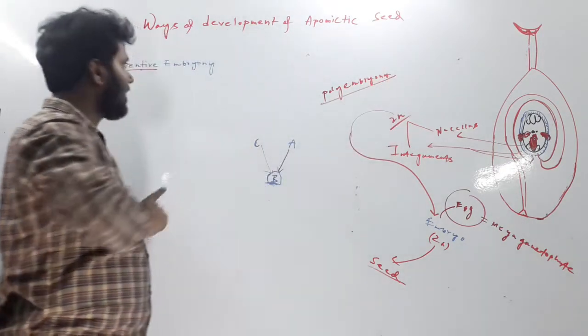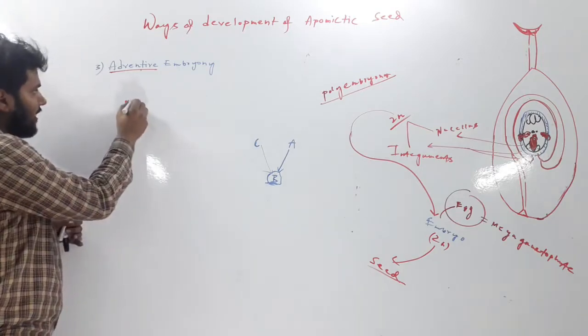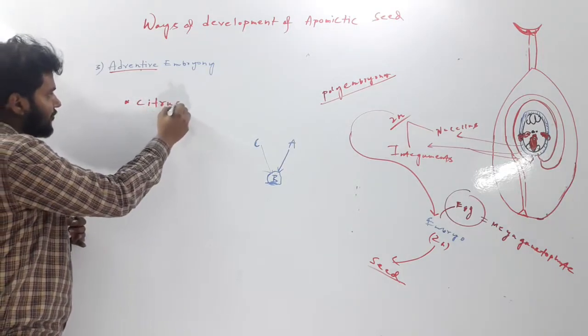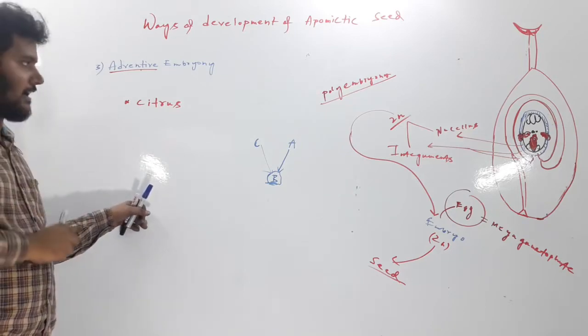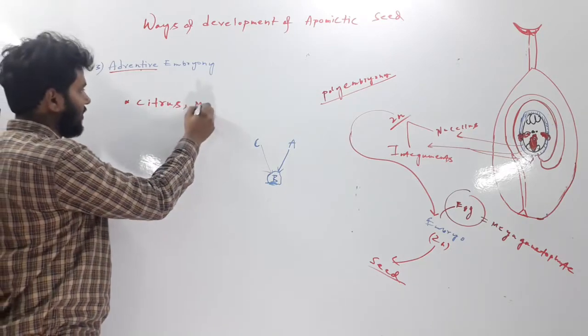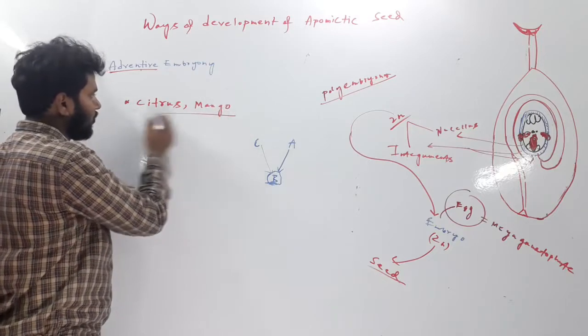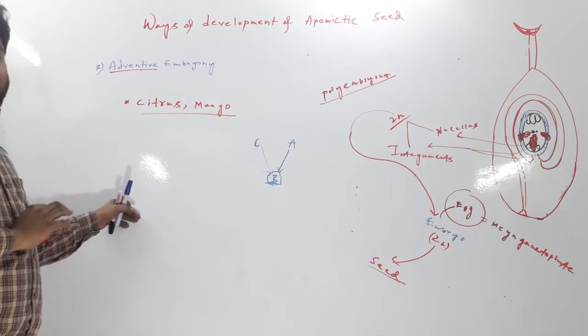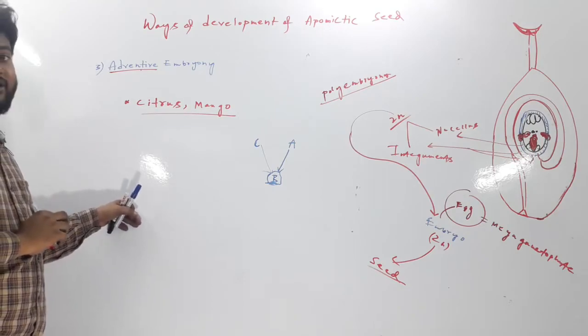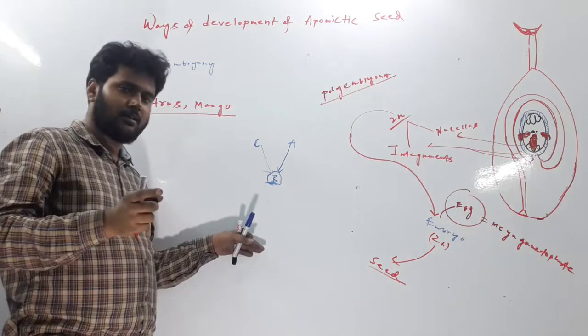This adventive embryony or polyembryony is very common in citrus. Citrus means orange, which you generally have, and this is very common in mango. And this adventive embryony is also called sporophytic apomixis.